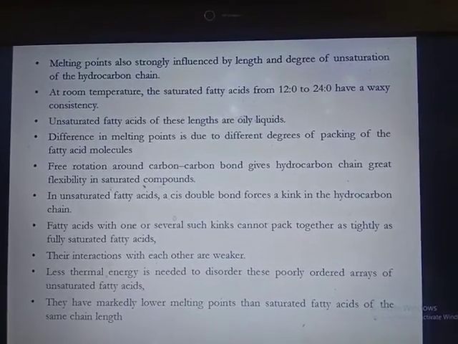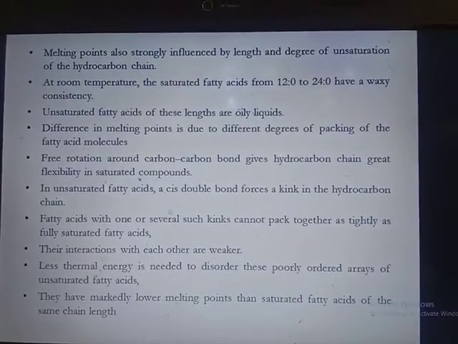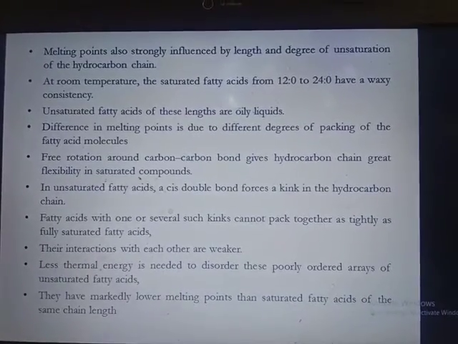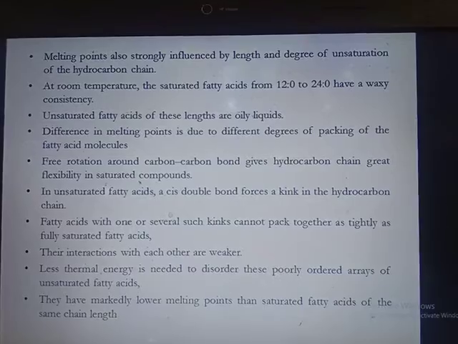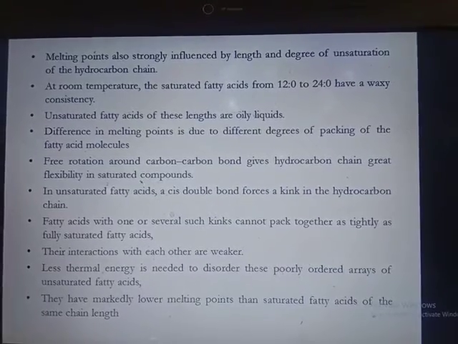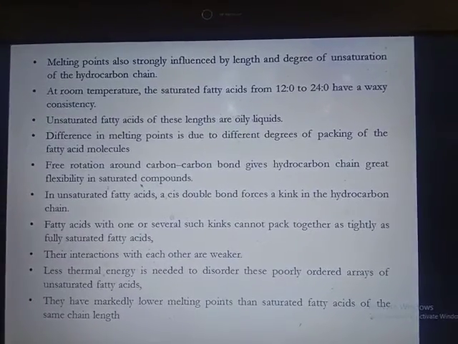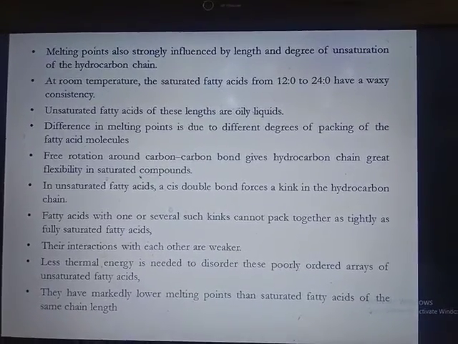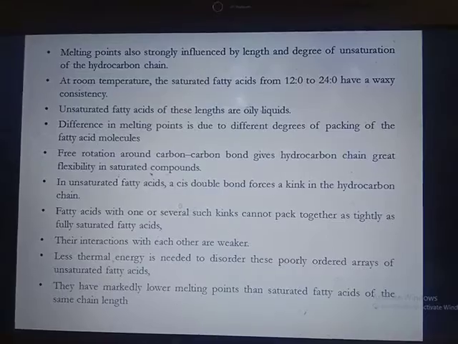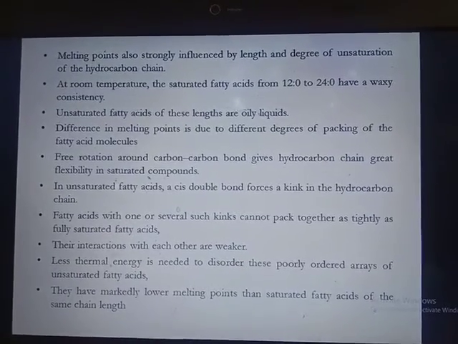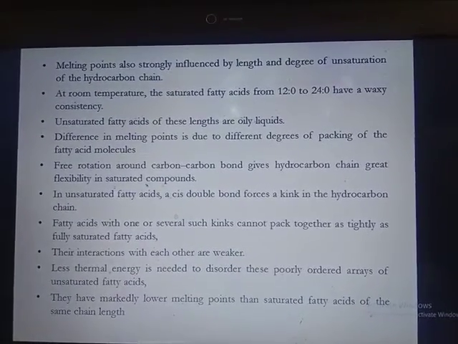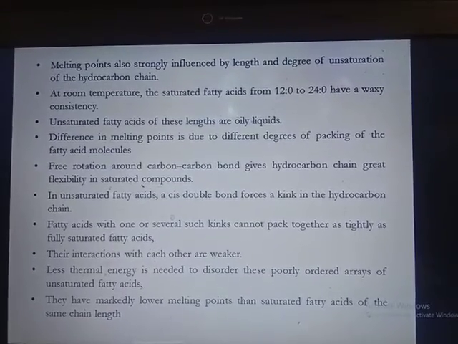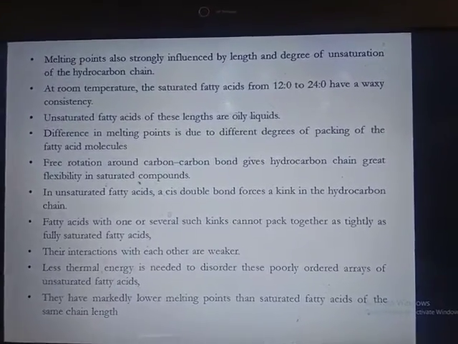Therefore, less thermal energy is needed to disorder this poorly ordered array of unsaturated fatty acids. They have a markedly lower melting point than saturated fatty acids of the same hydrocarbon chain length. Therefore, saturated fatty acids occur in solid form at room temperature, whereas unsaturated fatty acids are oils at room temperature.